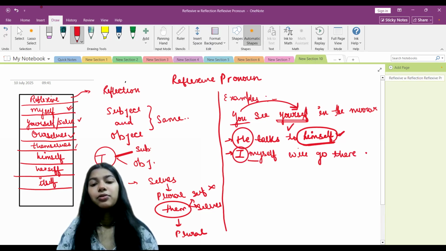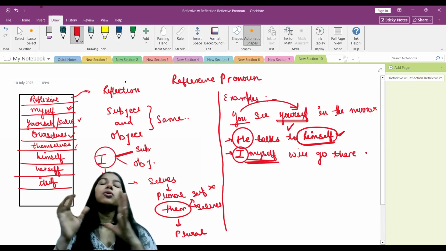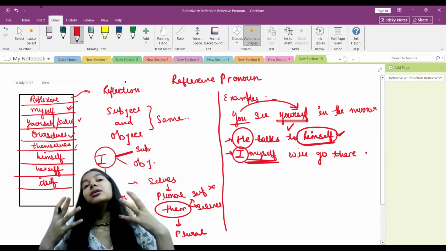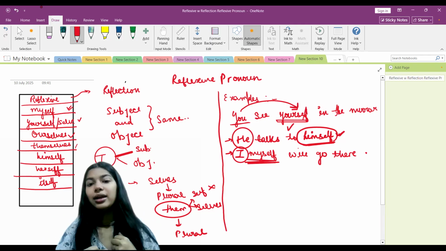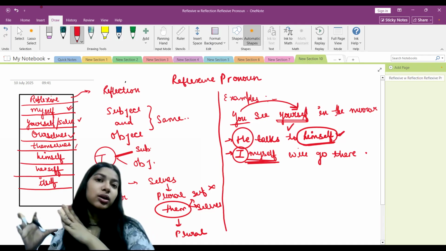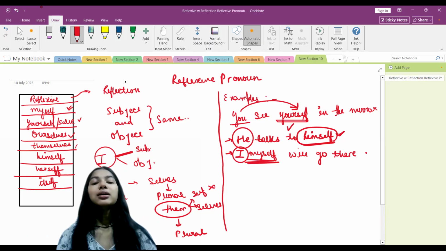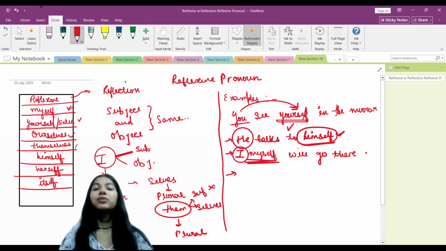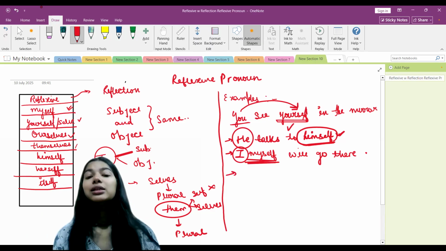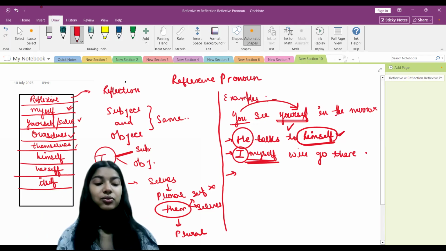I is the subject, myself is the object. So the work is happening on the word I only, right? So I is doing work on itself, that is myself. Now here are some examples of singular. Let's take one example of plural as well.